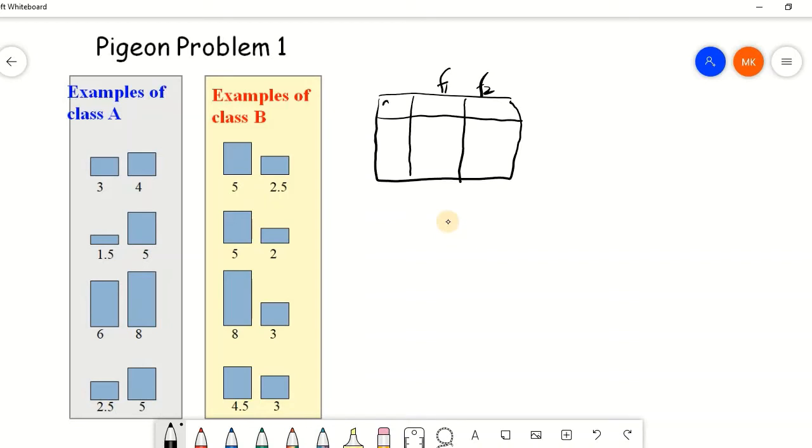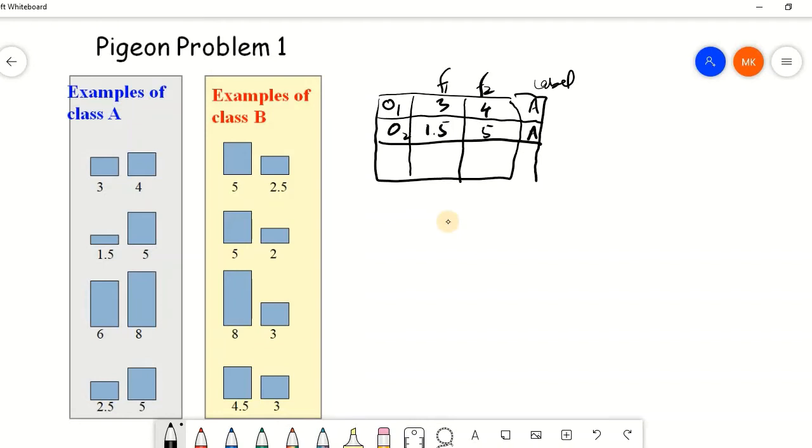So the first instance, let's call it O1, has got a value of 3 for the first feature and a value of 4 for the second feature. And the label for this is A. Then the second instance, O2, has got the first value 1.5 and the other 5, and it also belongs to A.